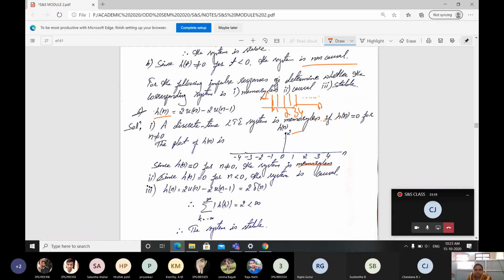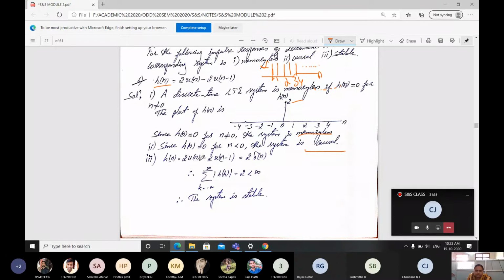Simple, right? Second is about causality. In the negative side, we don't have any signal. So since h of n is equal to 0 for n less than 0, therefore the system is causal.